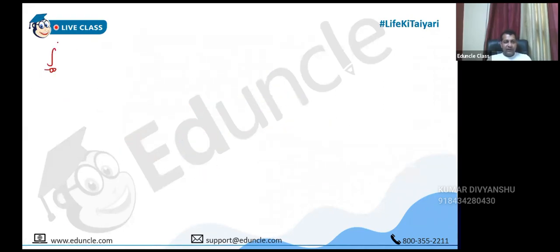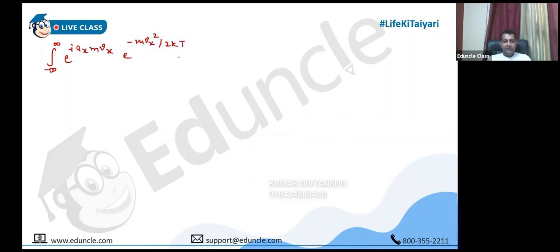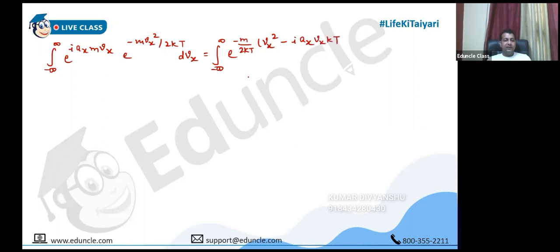The integral of e^(iota ax m vx) e^(-m vx² / 2kT) dvx equals e^(-(m/2kT) vx²), and then, because it is a minus sign, minus iota ax kT vx along with the factor 2, 2ab. So 2 into vx, it means iota ax kT whole square should be added and subtracted. But first of all, write it like this.